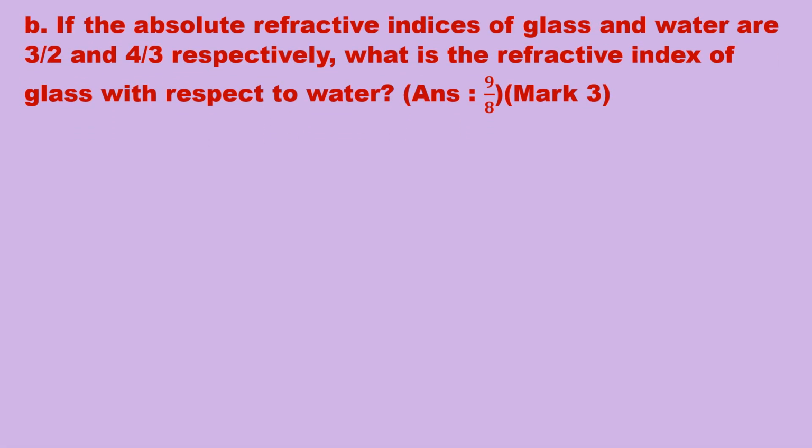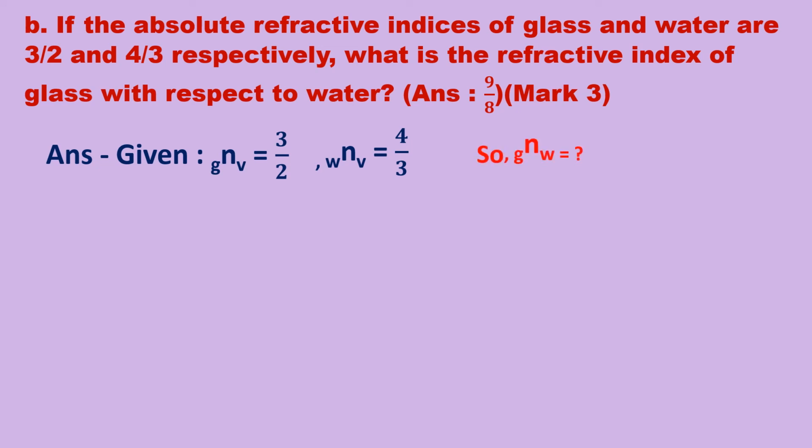B. If the absolute refractive indices of glass and water are 3/2 and 4/3 respectively, what is the refractive index of glass with respect to water? Answer. Given absolute refractive index of glass is equal to 3/2. Absolute refractive index of water is equal to 4/3. So, refractive index of glass with respect to water is equal to what? Refractive index of glass with respect to water is equal to refractive index of glass upon refractive index of water.